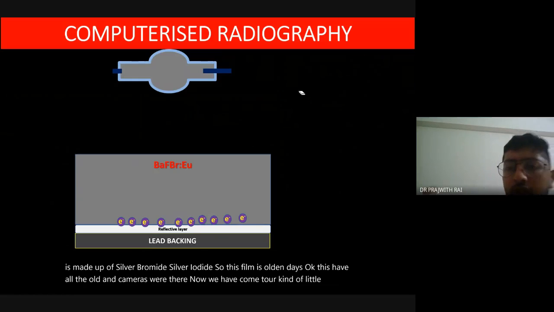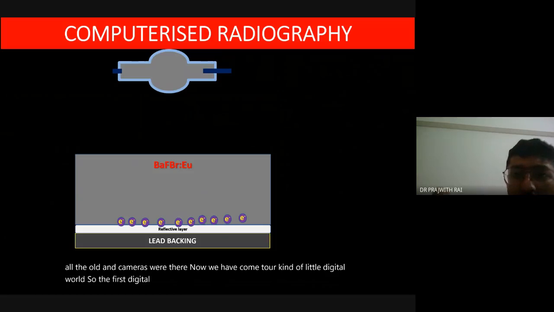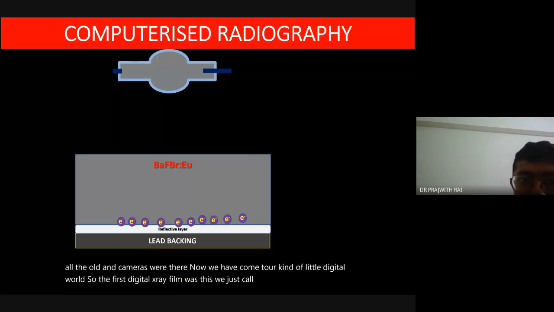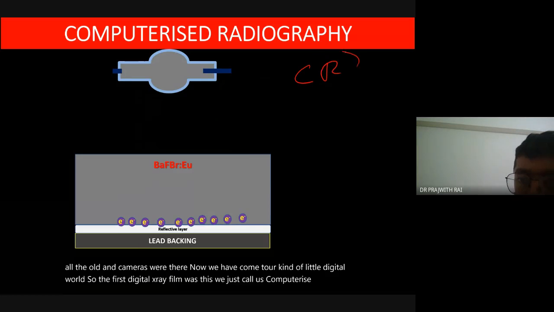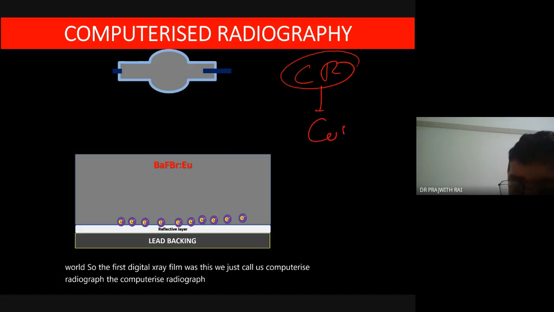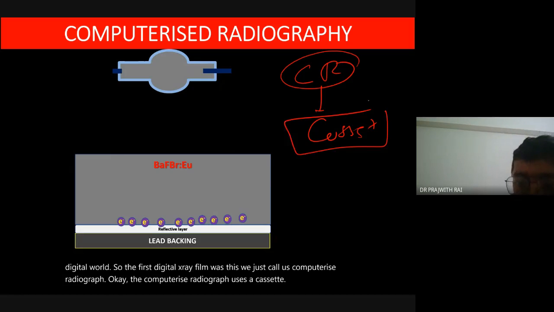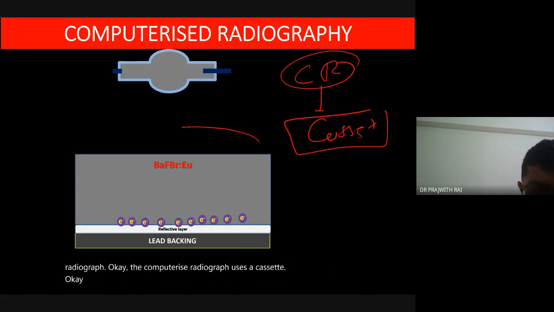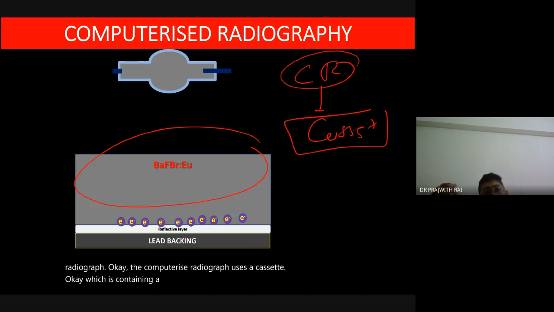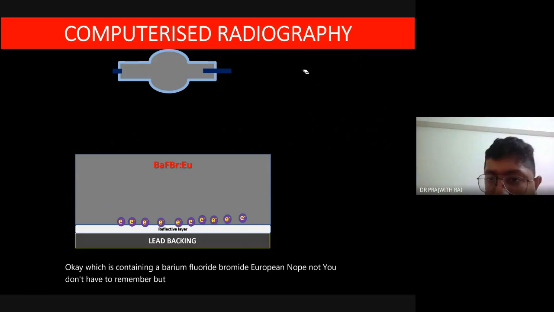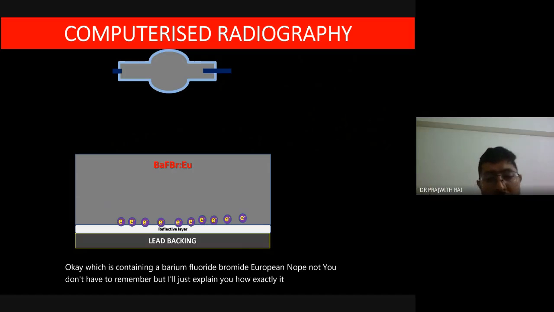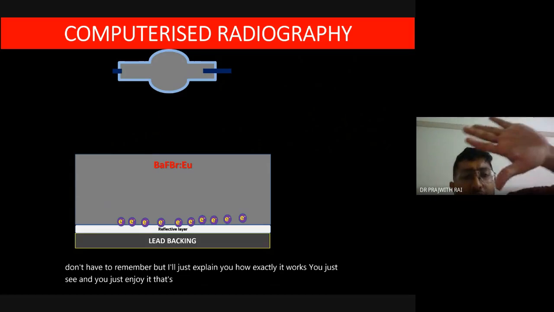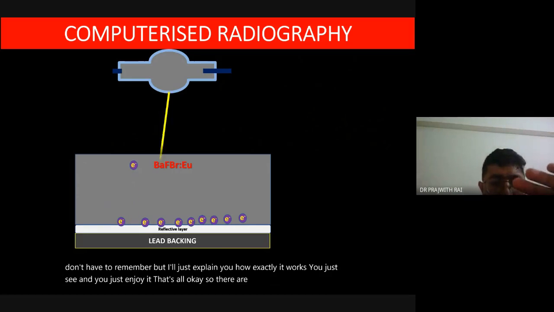So the first digital X-ray film was what was called computerized radiograph. The computerized radiograph uses a cassette, which contains barium fluoride bromide europium doped. You don't have to remember, but I'll just explain how exactly it works. You just see and enjoy it. That's all. So the X-ray will go and hit the cassette.